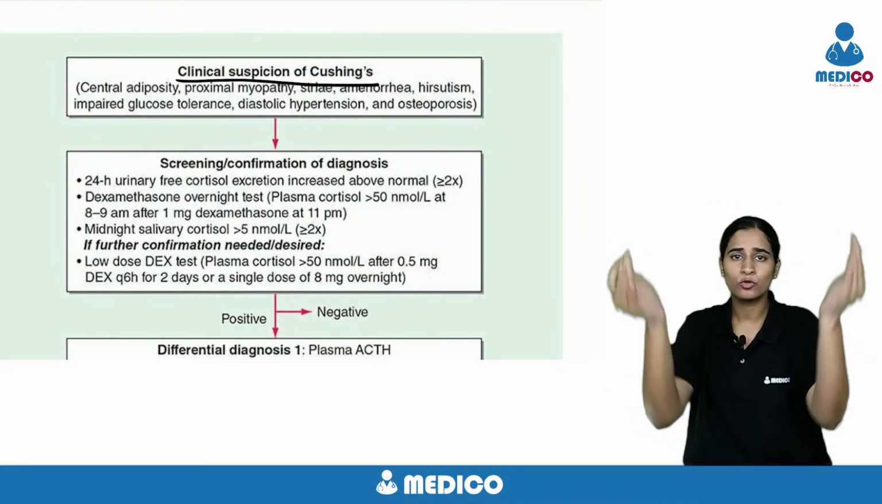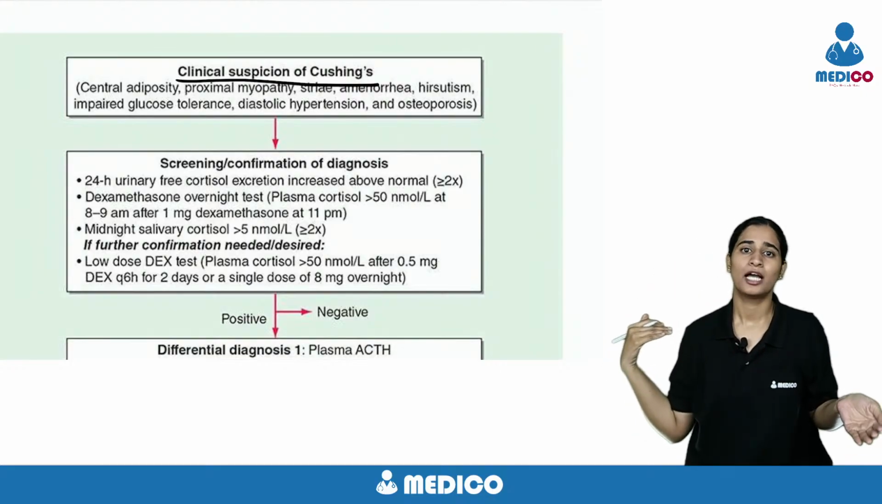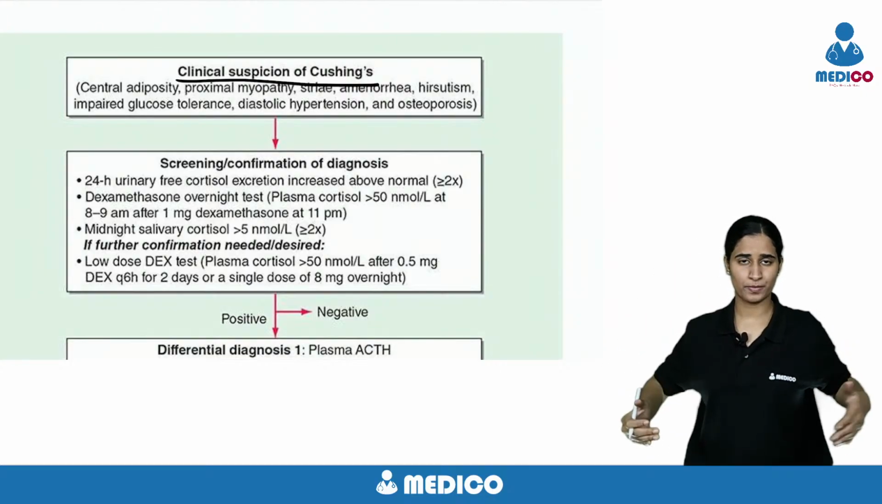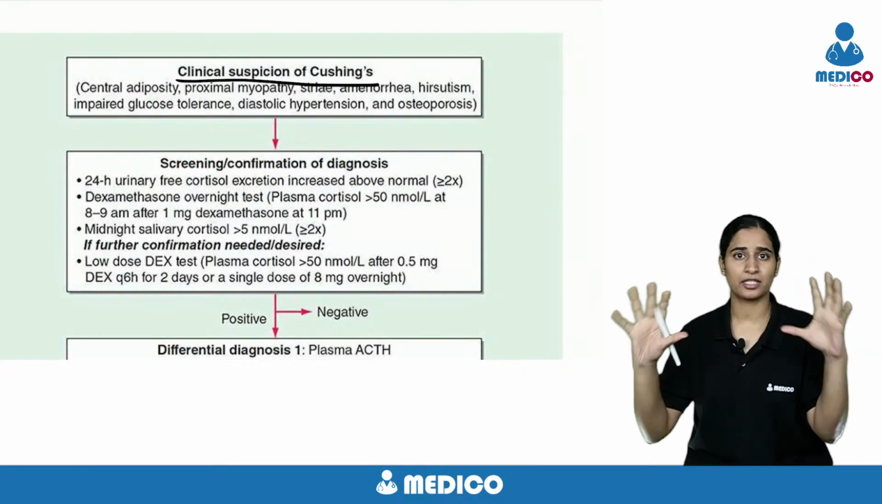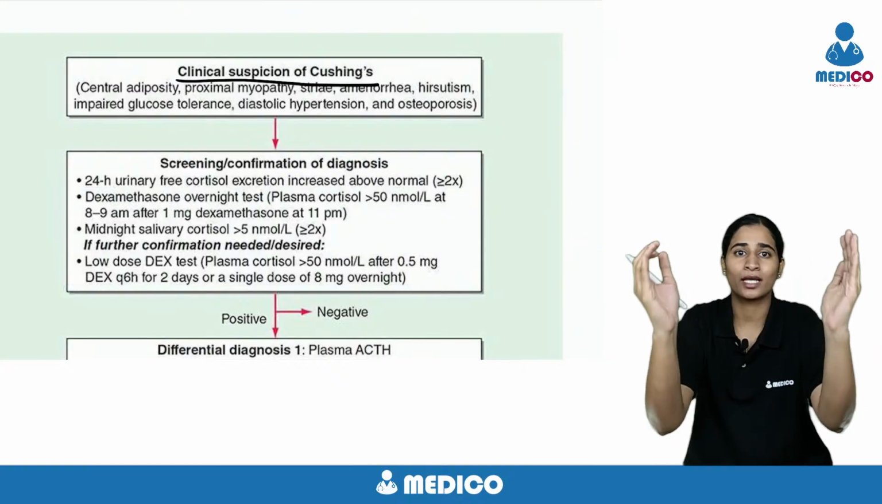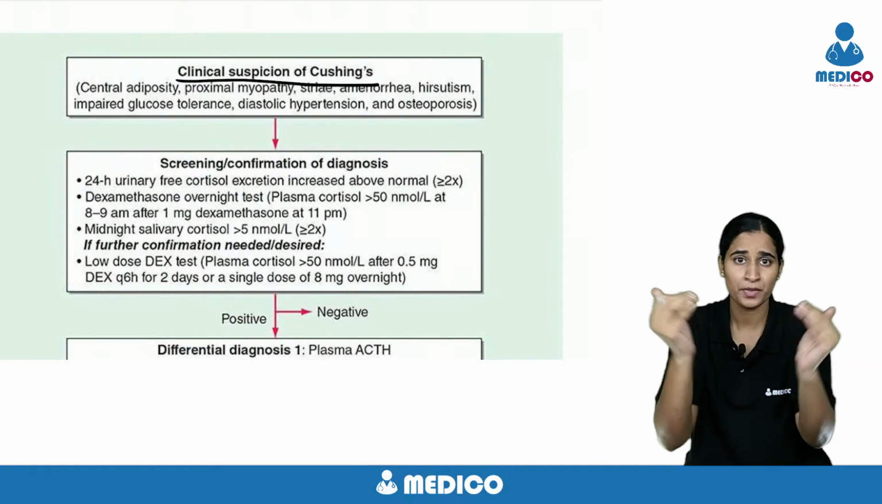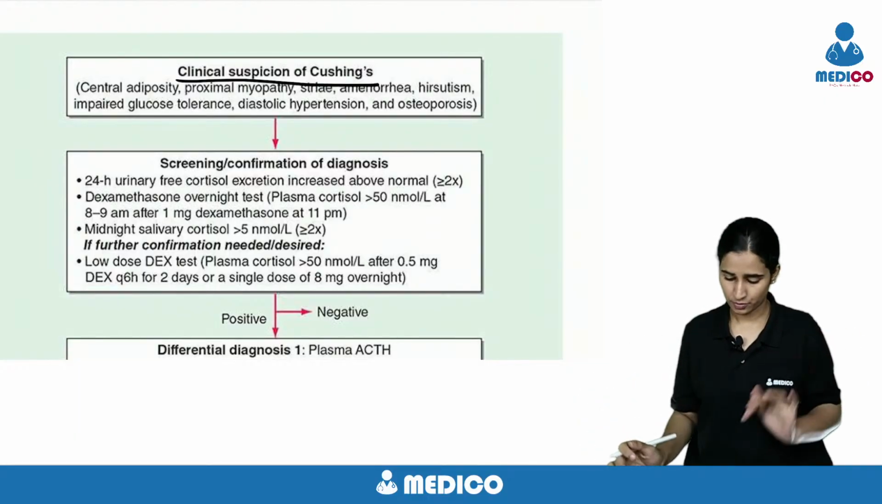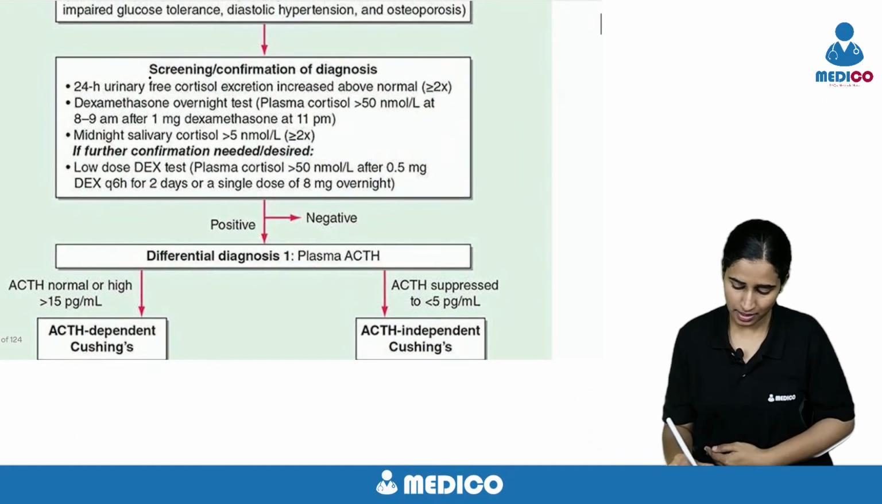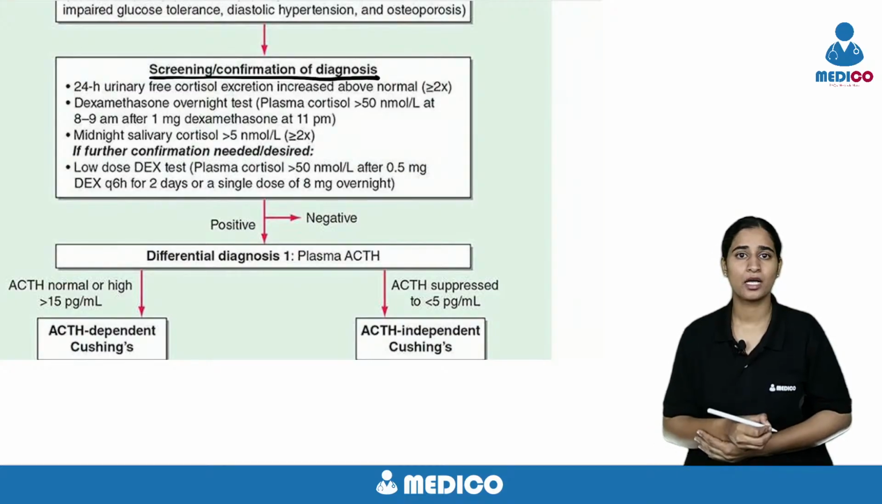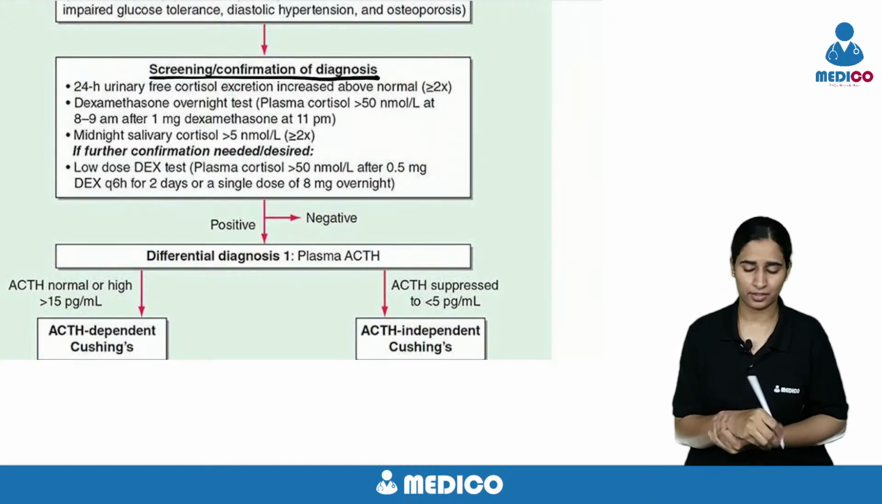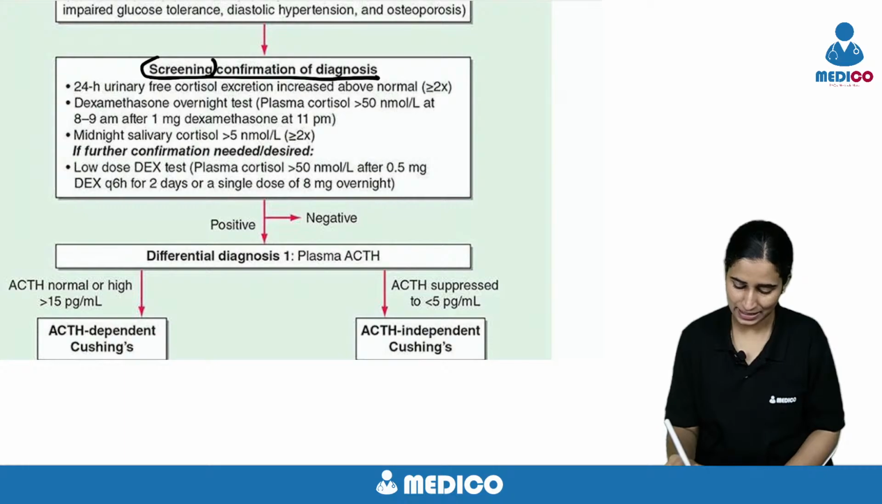So once there is a clinical suspicion of Cushing's, there is moon facies with buffalo hump, and there is purple striae, central obesity. The patient is having hypertension, hyperglycemia. You think that, okay, this patient is looking like Cushing's syndrome. Next step, what will you do? The next thing is you have to confirm or screen for the diagnosis. So here I am doing a screening test.